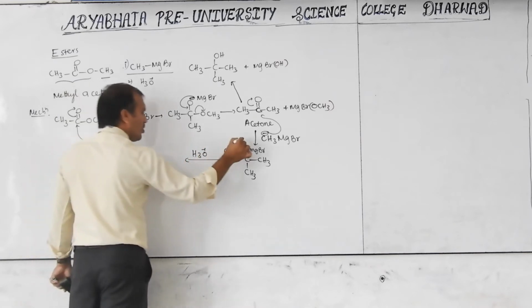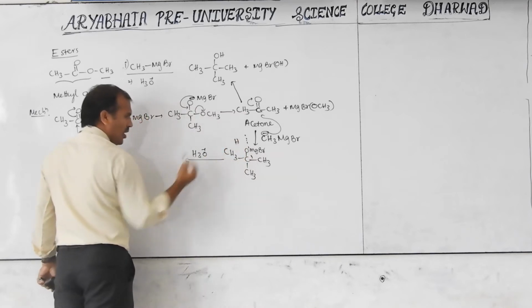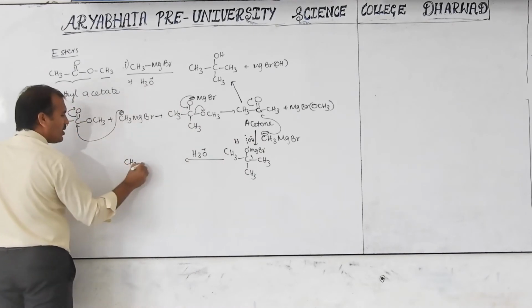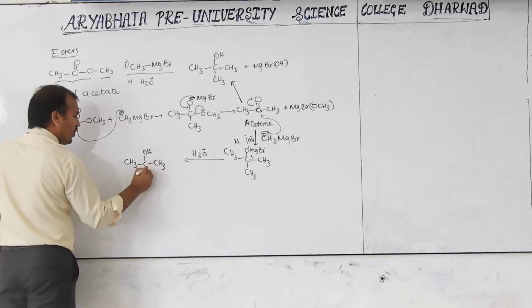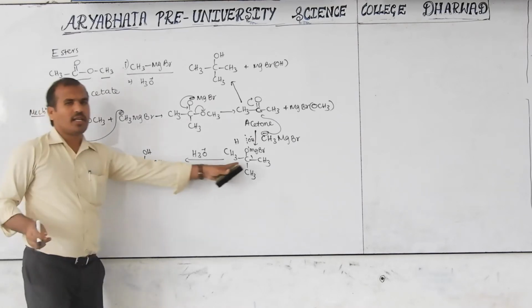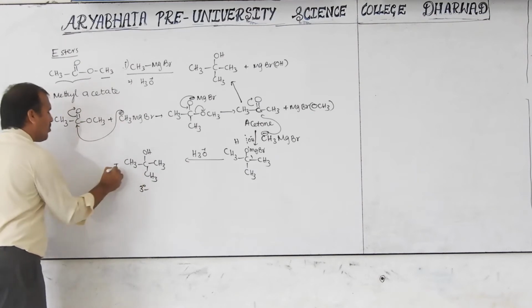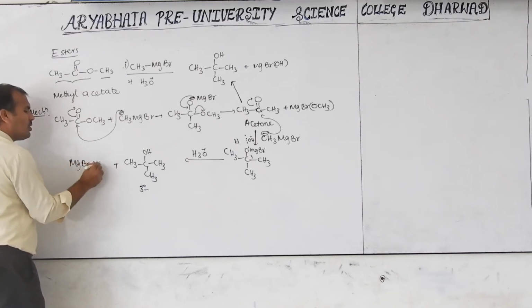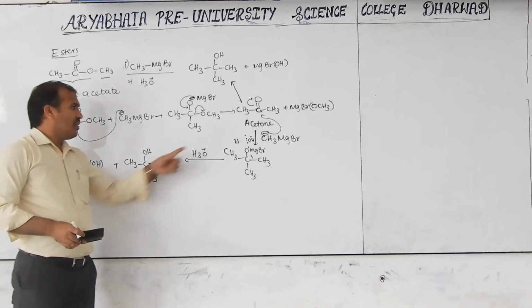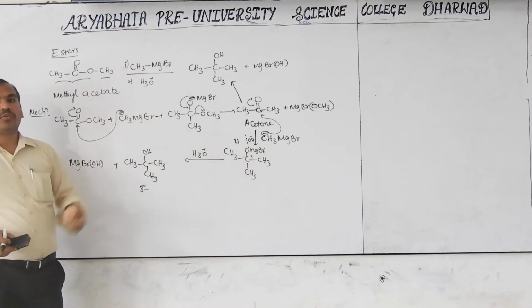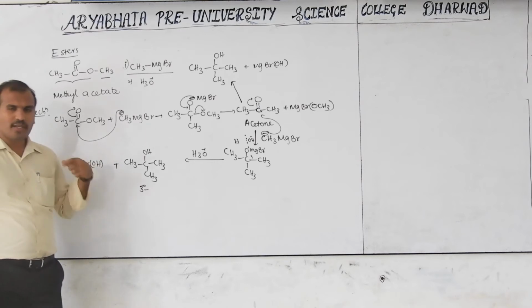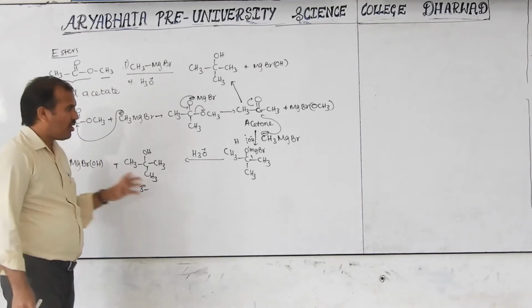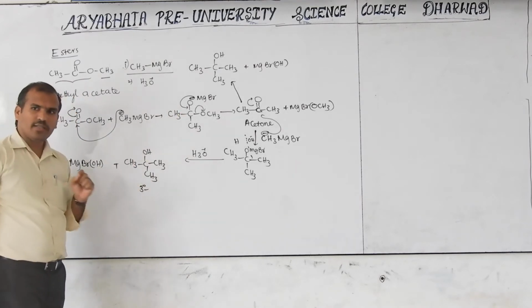We know one shortcut: H is bonded to the more electron-rich atom and OH is bonded to the less electron-rich one. Then we get here CH3, OH, CH3, CH3. A tertiary alcohol is formed here. The byproduct formed is MgBrOH. Now this is one equivalent and this is one more equivalent, so two equivalents of Grignard reagent are utilized. Sometimes in questions they give a compound and ask how many Grignard reagents are required to convert it into the specific product. They may ask like this also.